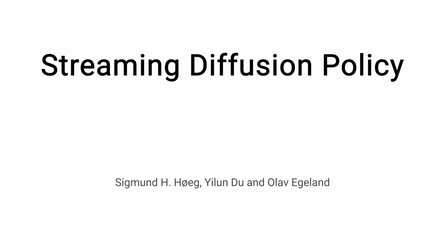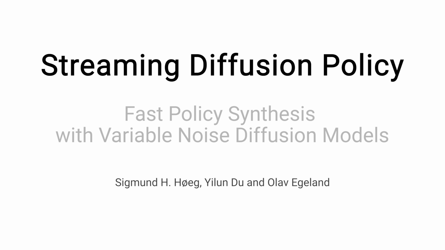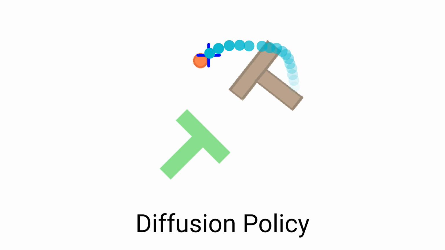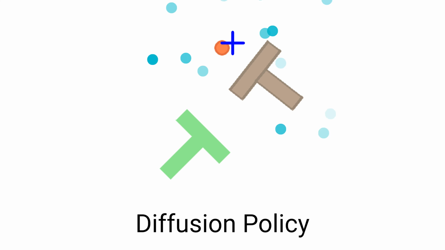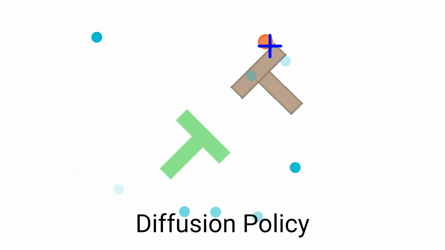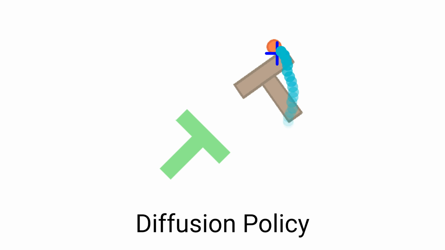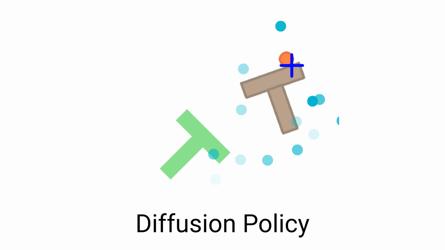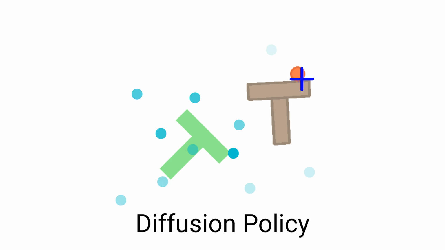We present streaming diffusion policy, fast policy synthesis with variable noise diffusion models. Diffusion models have seen rapid adoption in robotic imitation learning. However, action synthesis is often slow, requiring many steps of iterative denoising. This limits the extent to which these models can be used in tasks that require fast, reactive policies.